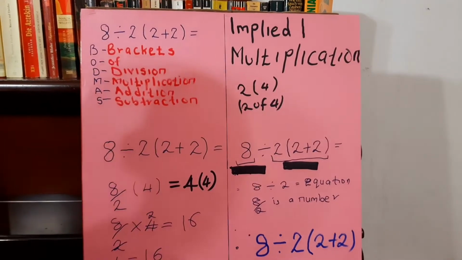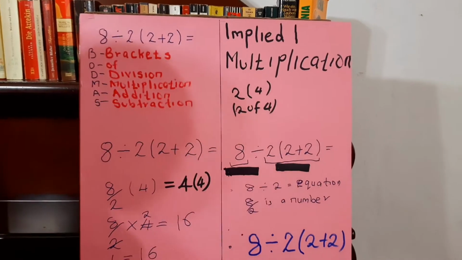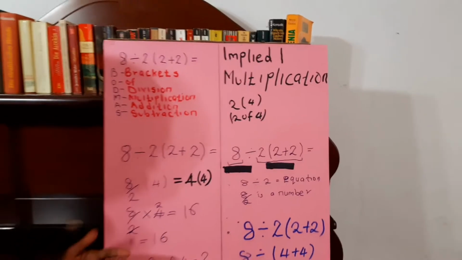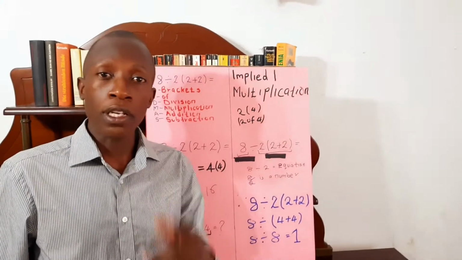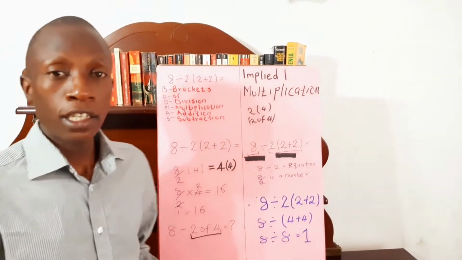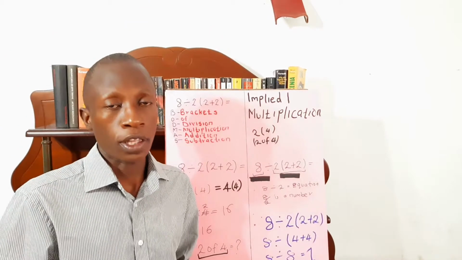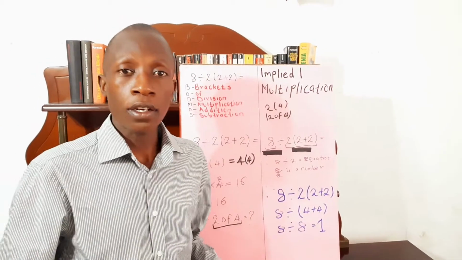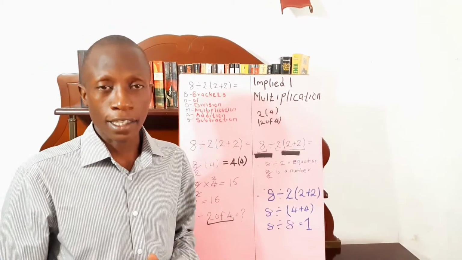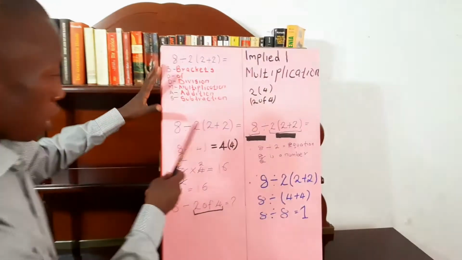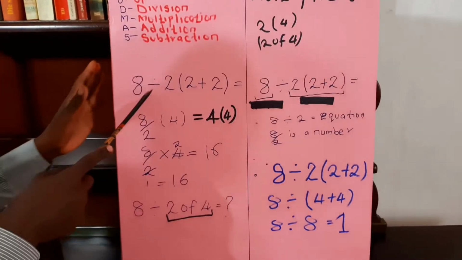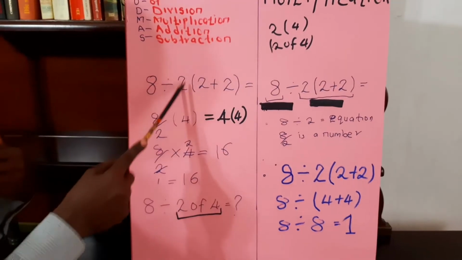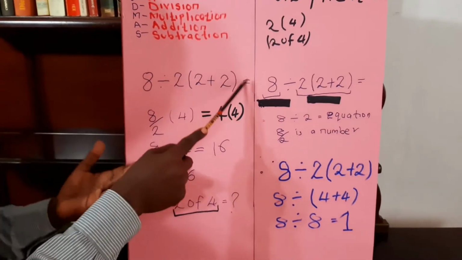It has two conflicting answers, one being 16 and the other one being 1. Let us see which one we should go with. I'm starting with the one which gives us the answer 16. According to the first working, they worked out 8 ÷ 2(2 + 2).